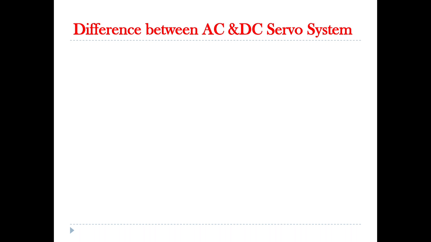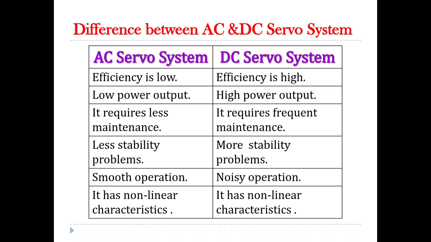Difference between AC and DC servo system. Here in AC servo system, the efficiency is low, whereas in DC servo system efficiency is high. In AC servo system, we have a low power output, whereas in DC servo system we have a high power output.